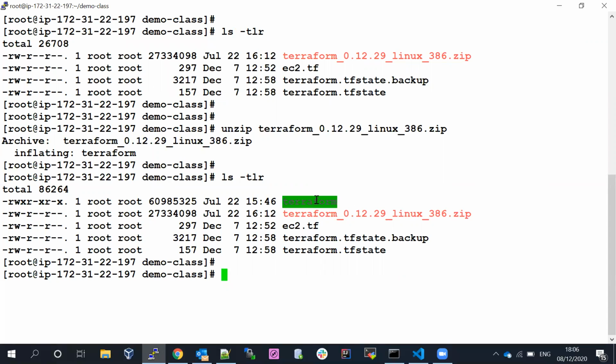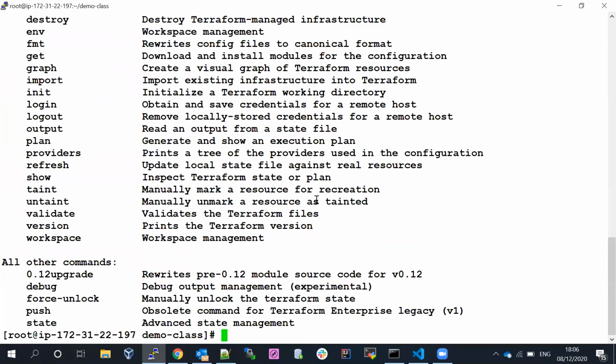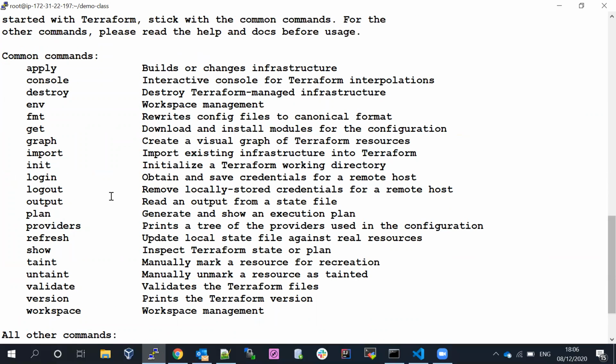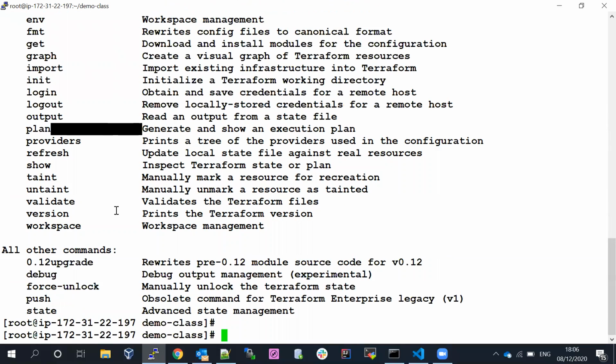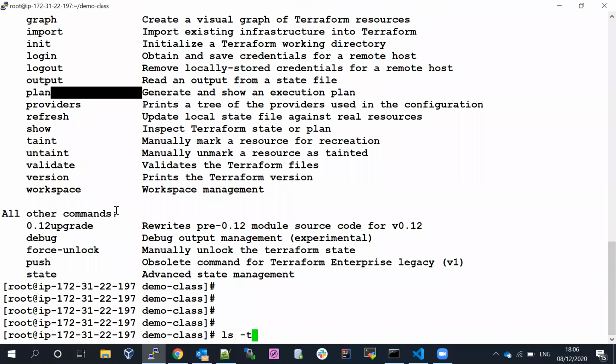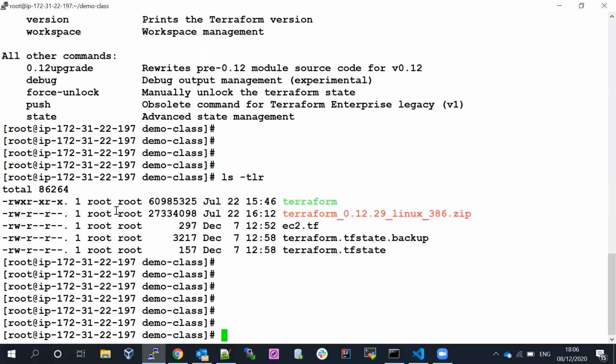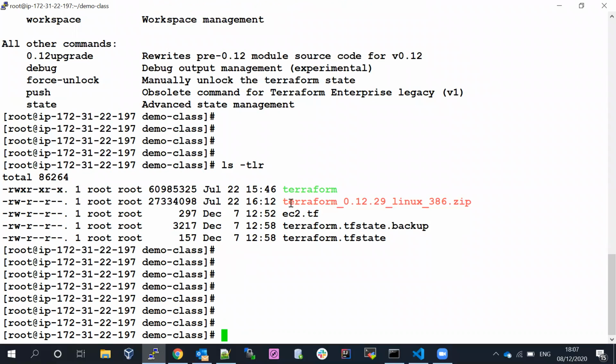Okay, when you hit enter here, there are a lot of commands available. But I already installed this Terraform version earlier. If you want to set the environment, how are we going to set it? We already set the environment.